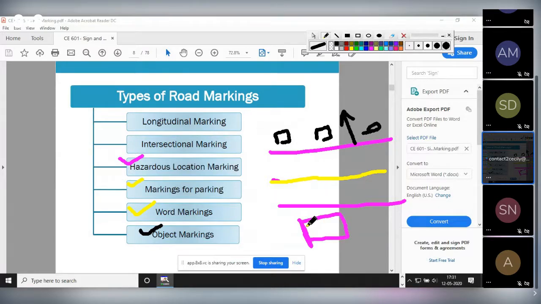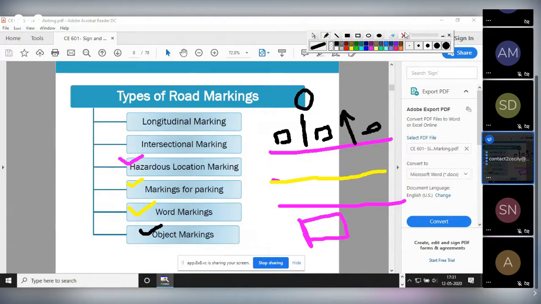Signs are given on boards, like there is a speed breaker ahead or don't cross, those are signs, okay, don't get confused between markings and signs. Those are sign boards. This signboard, this stand should also be marked, okay, this also comes under your object marking only. Suppose this is your stop signboard, so one pole will be here, that pole should also be marked, okay, that also comes under your object marking only.